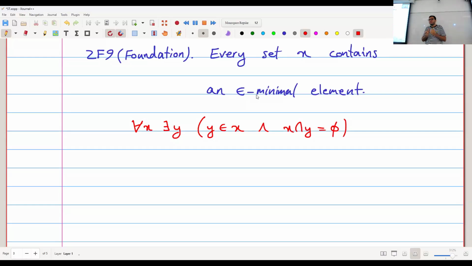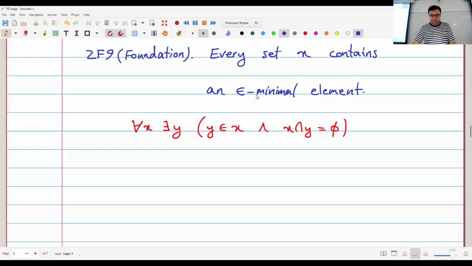I want to have a point where I say, well, I cannot open this set anymore. This is the end, right? Okay. So let me, for example, give you a theorem using this axiom of foundation.